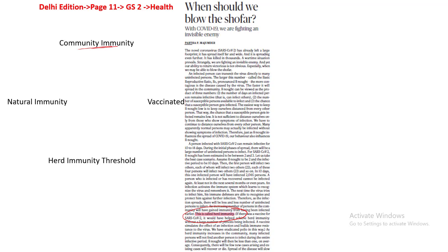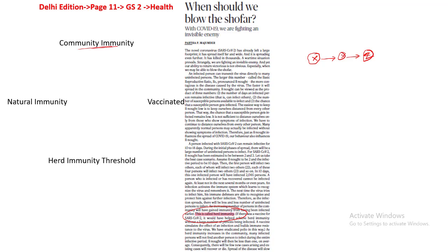Under this, let's say for example, there is a person X. This person X is infected by COVID-19. He passes this infection to person Y. This person Y passes this infection to person Z. So all three people are affected by this particular pandemic. Now what happens over a period of time? They also recover. They recover in such a way that they are immune from this particular infection in the near future. So if many people who are infected by this particular infection become immune to it in the near future, such is what is called herd immunity.